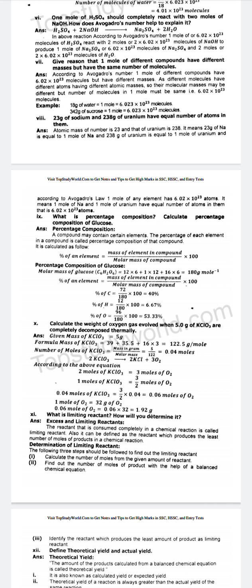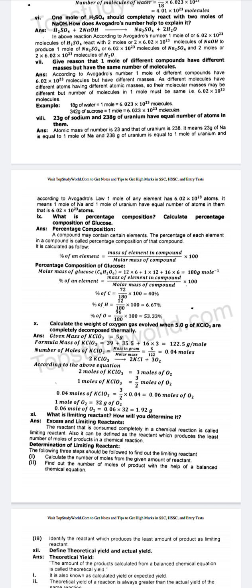Percentage composition of glucose. Molar mass of glucose C6H12O6 is equal to 12 into 6 plus 1 multiplied by 12 plus 16 multiplied by 6 is equal to 180 gram mole power minus 1. Percent of an element is equal to mass of element in compound divided by molar mass of compound multiplied by 100.